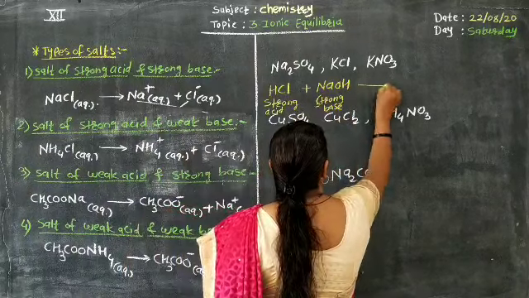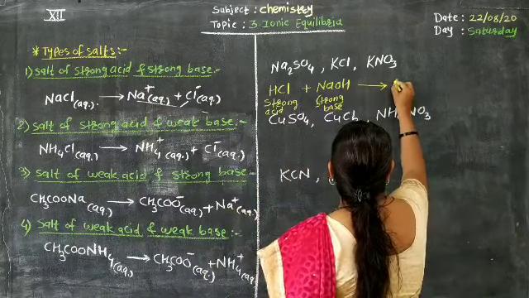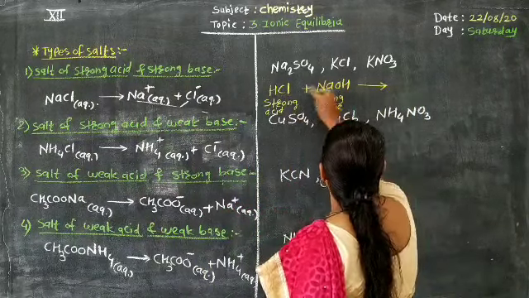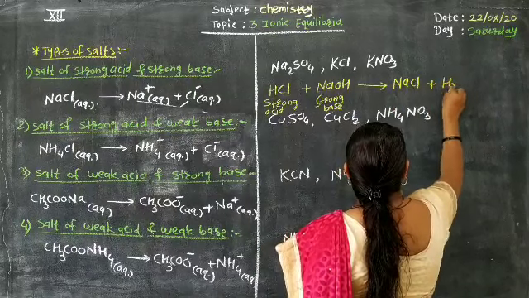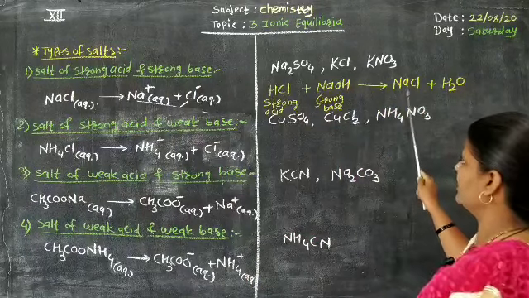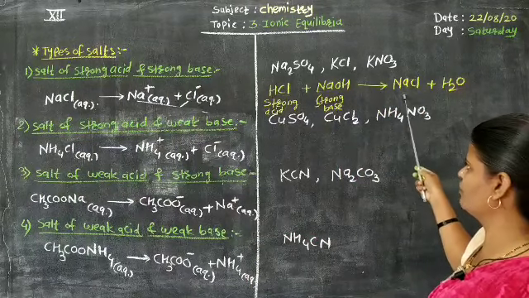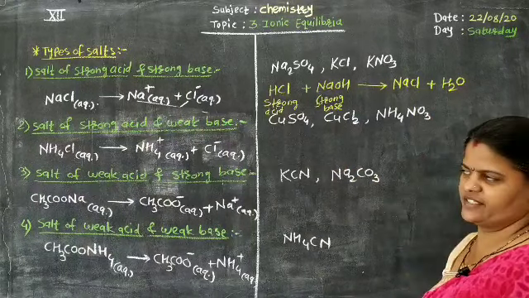When we combine both, a neutralization reaction takes place for the formation of which salt? NaCl plus H2O. Therefore, NaCl is one example of a salt of strong acid and strong base.